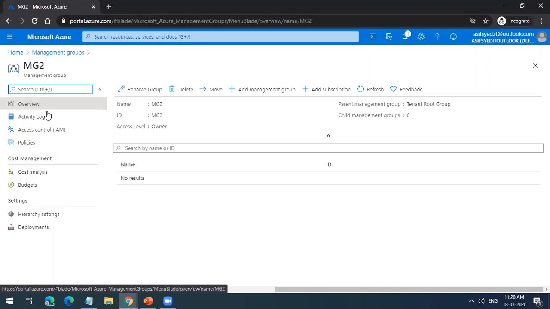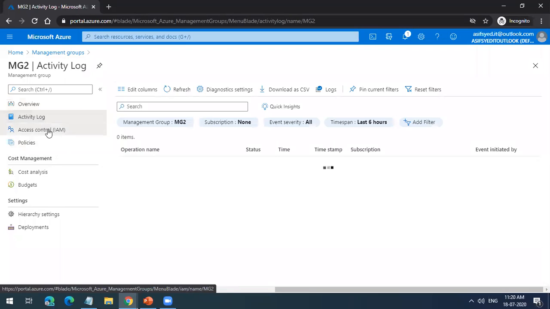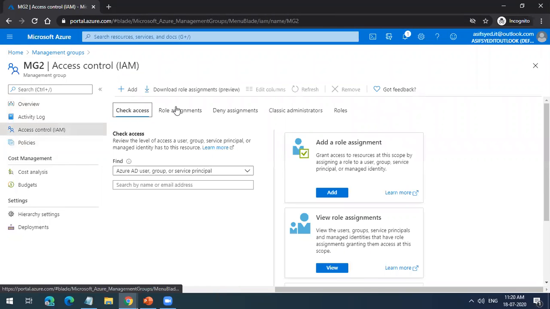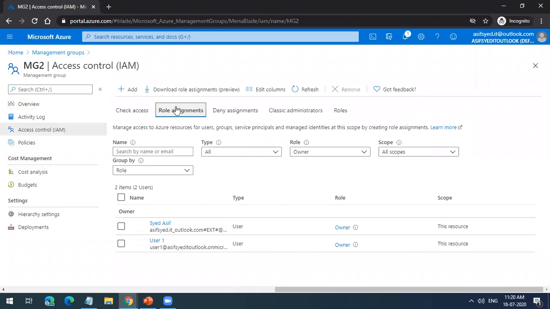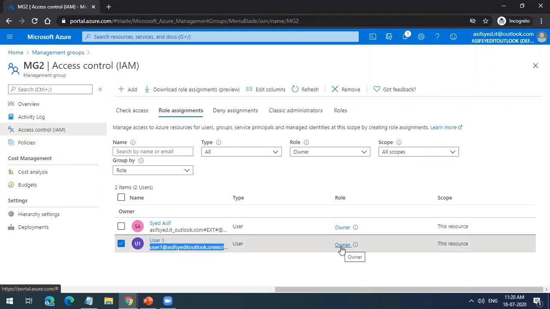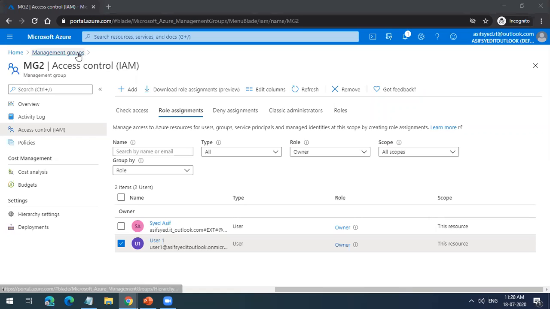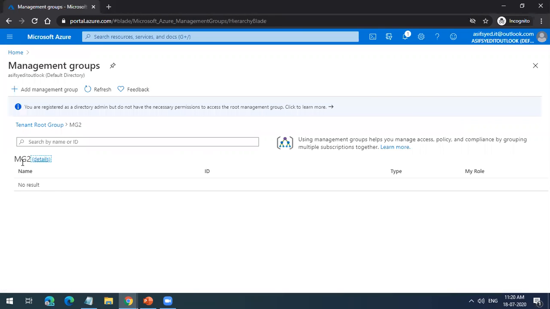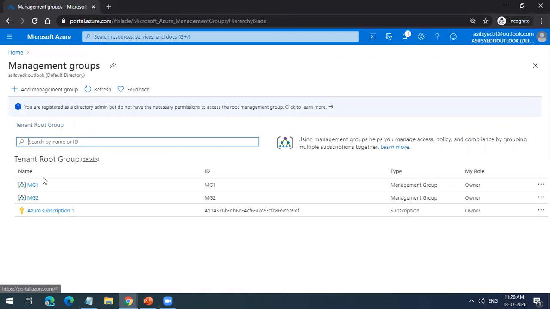Now you see, I have given user one the owner role for this management group, MG2. So at a later stage, I get one more subscription, and I add that subscription to Azure Management Group 2. We have added one subscription, right? I want to add one more subscription here.